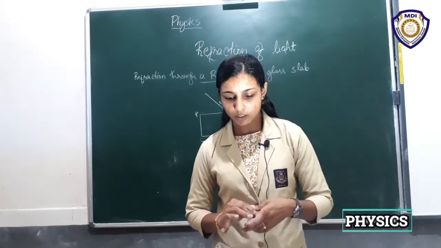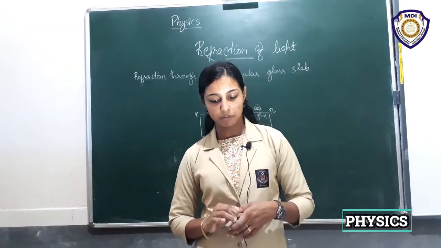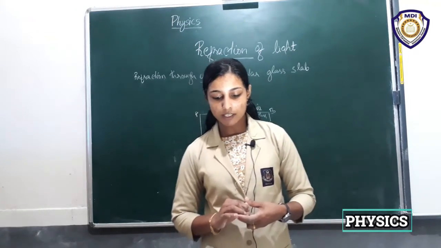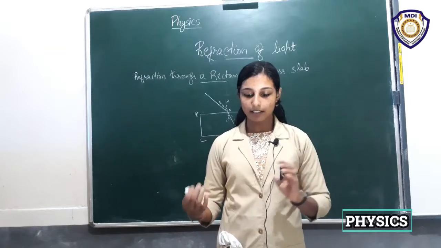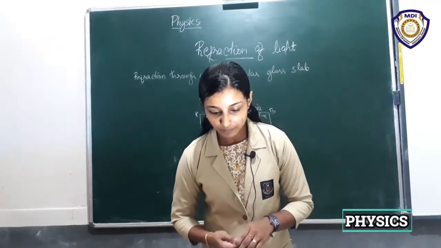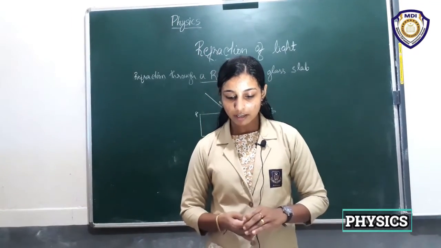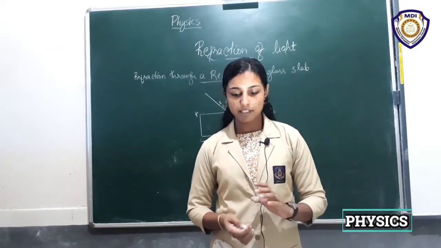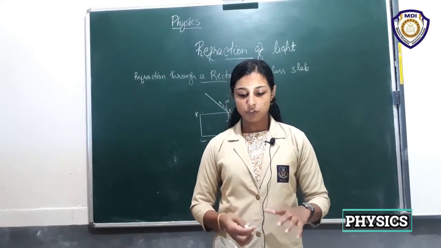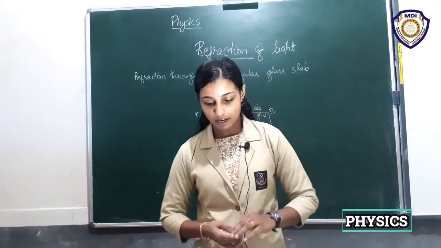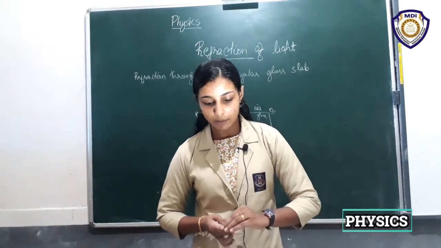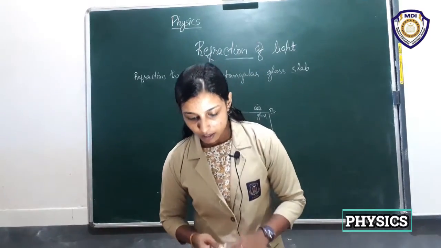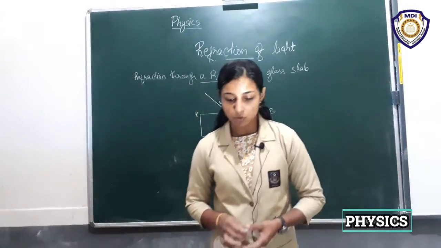Then look at the image of E and F through the opposite edge CD and fix 2 pins, say G and H, such that the pins and the image of E and F lie on a straight line, and remove the pins and the slab. Join the positions of the tips of E and F and produce the line up to AB. Let EF meet AB at O.